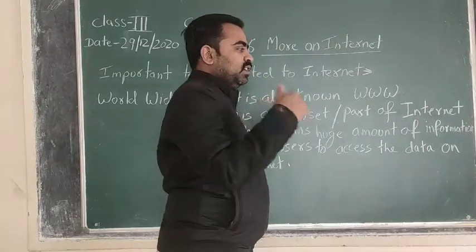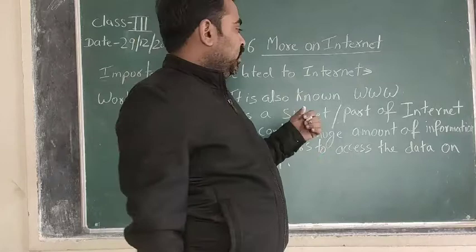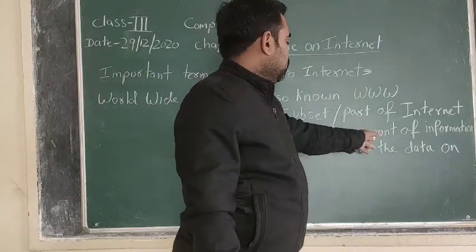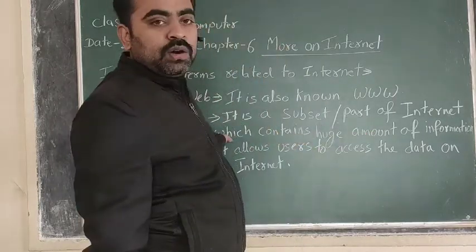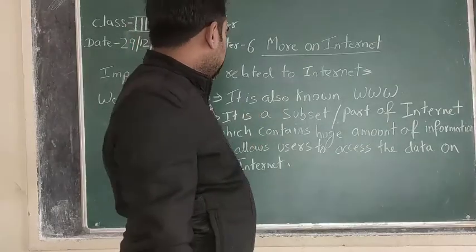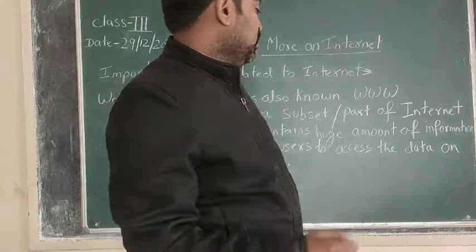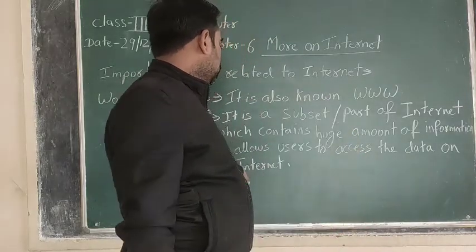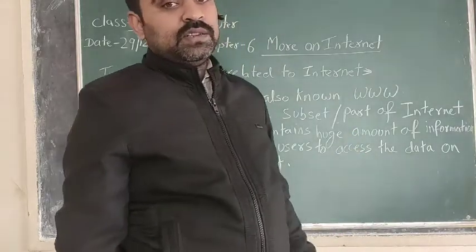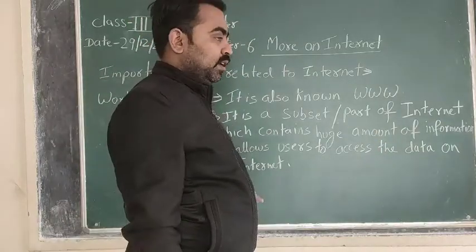Whatever information we are saving or sharing over the internet is stored as a part of the World Wide Web, and the World Wide Web only gives access, or allows the users to access the data which is stored over the internet.